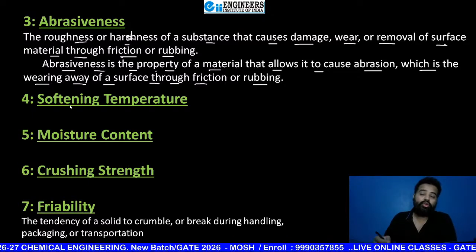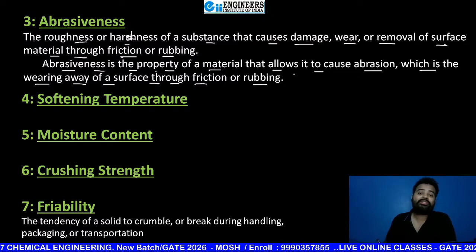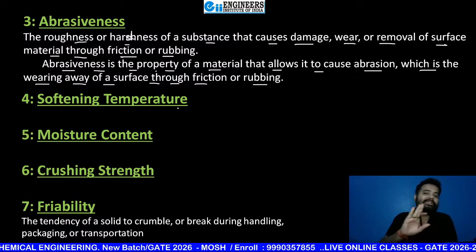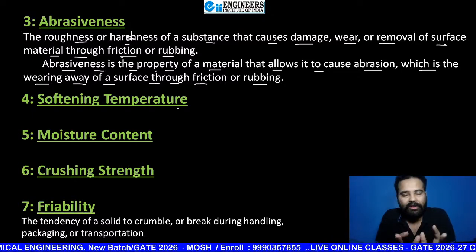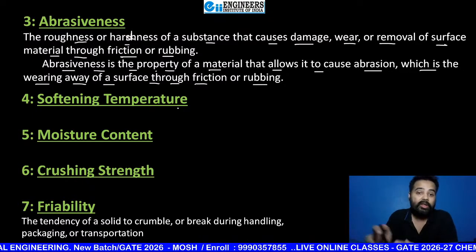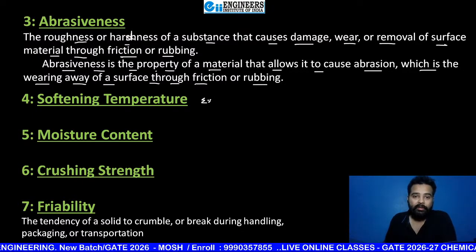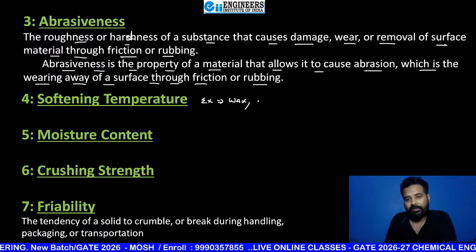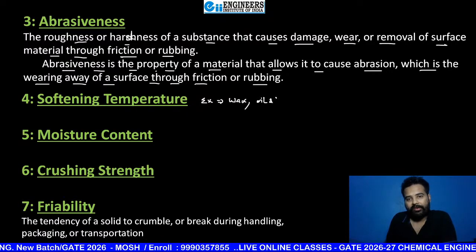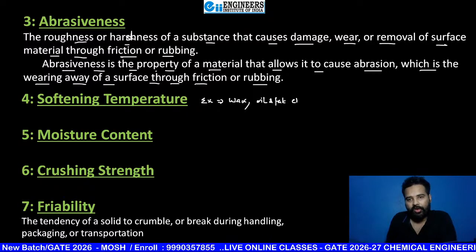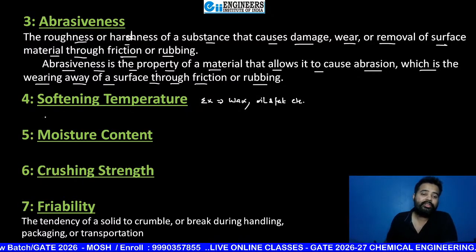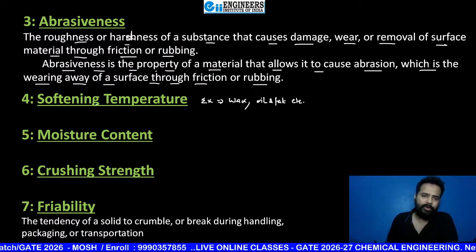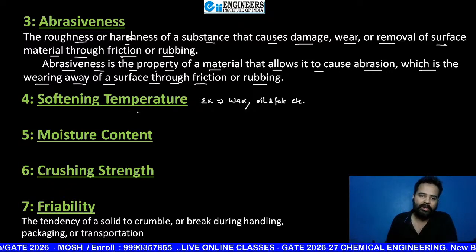So it is also going to affect size reduction, because you can't easily break a material if it is very soft in nature. Example you can take here, beta, like wax, or you can say oil and fat, etc. So this is also going to affect the performance of your size reduction equipment.